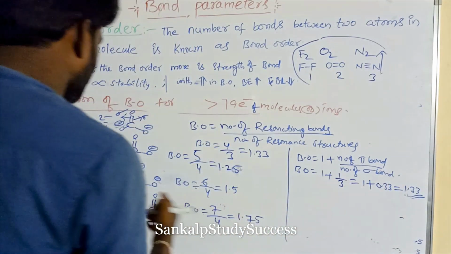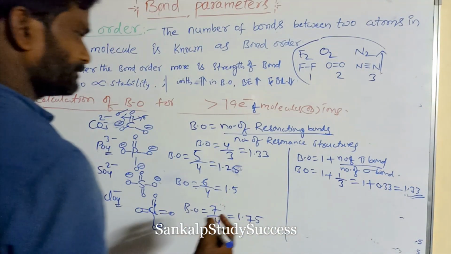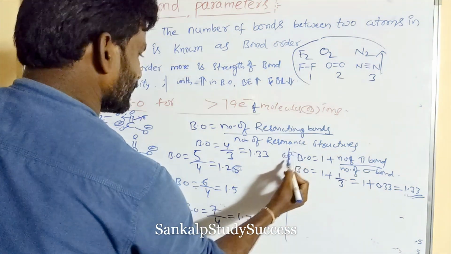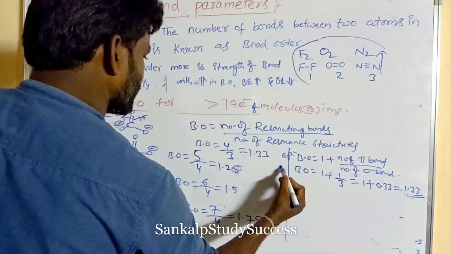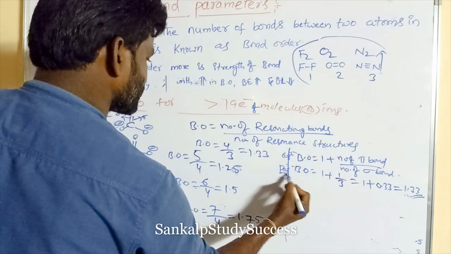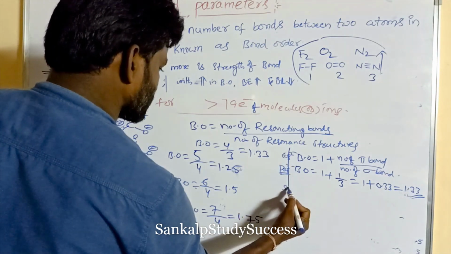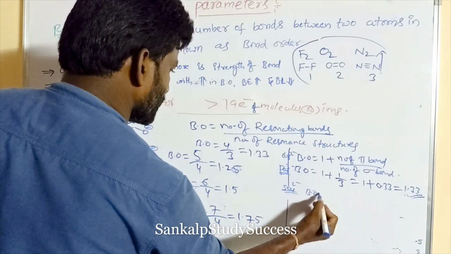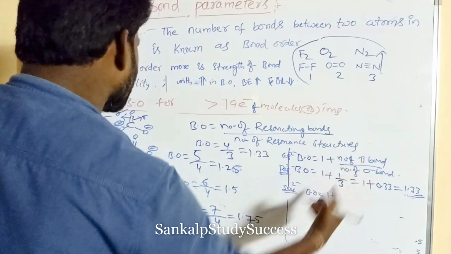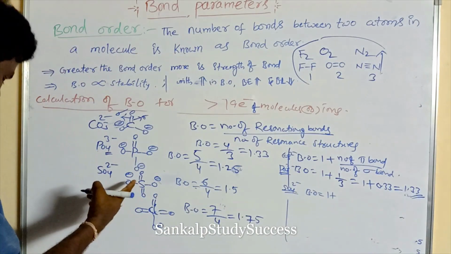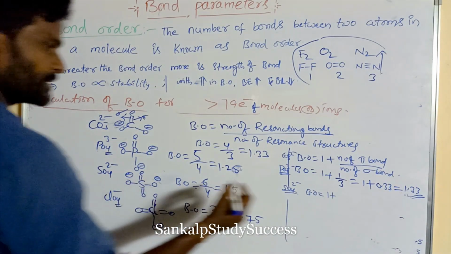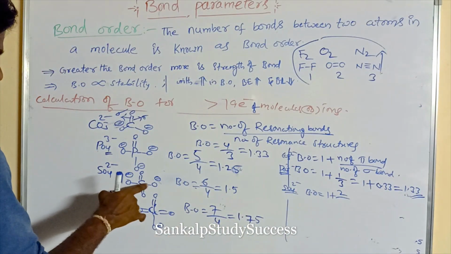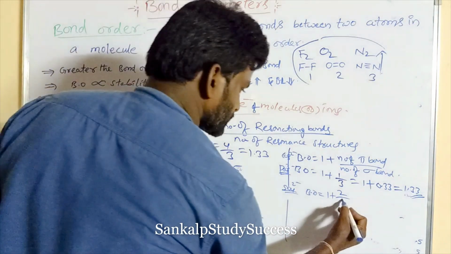This is for carbonate, this is for phosphate, PO4 3 minus. Now calculate sulfate, SO4 2 minus. Bond order is equal to 1 plus number of pi bonds. It is containing how many pi bonds? 2 pi bonds, 2 by number of sigma bonds, 1, 2, 3, 4. 4 sigma bonds.